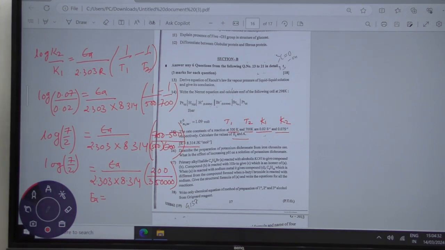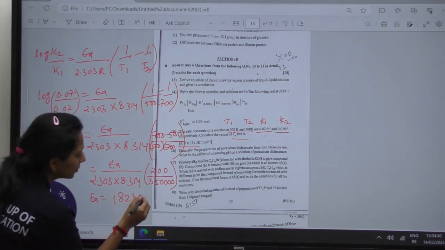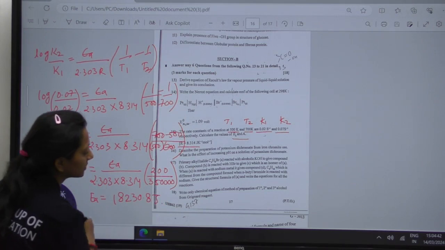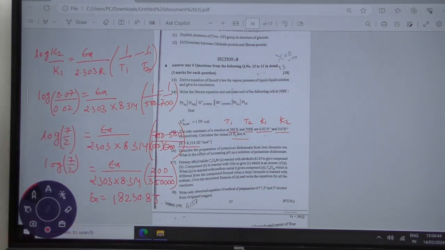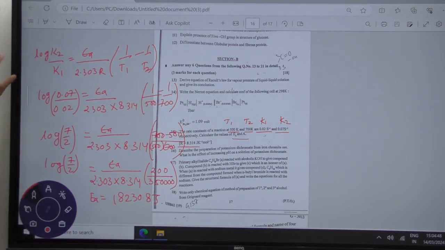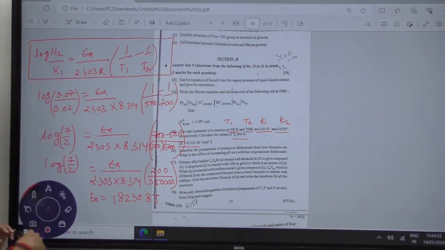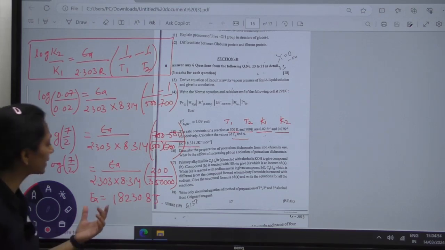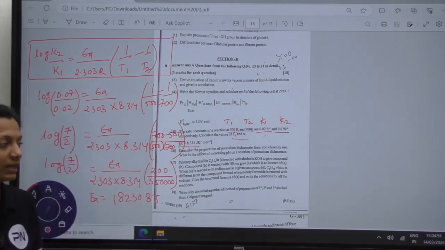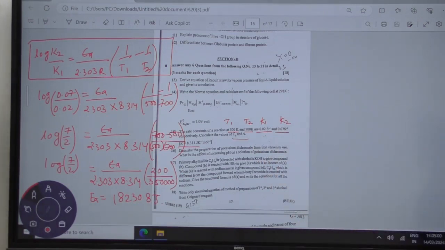Using the calculation, we will have EA equal to 18230.8 joules. This is the value of your EA. Simply you have to put all the values in the equation. This is the main principal equation which we will use to solve the question. From here we are calculating the value of EA, and for the calculation of A we will use another equation.